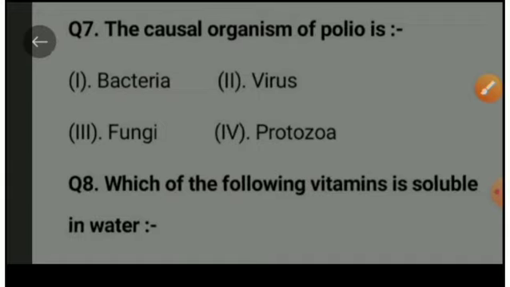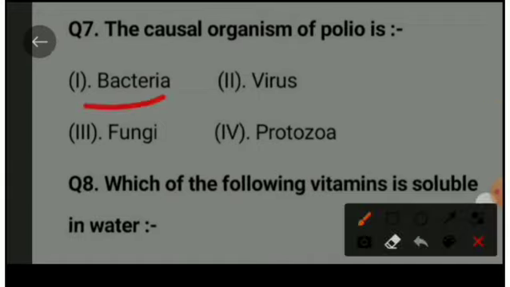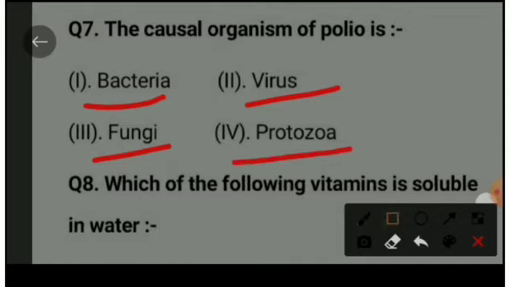Next question: The causal organism of polio is option A, bacteria, option B, virus, option C, fungi, option D, protozoa. The right option is option B, that is virus.